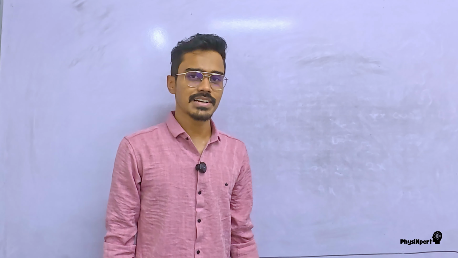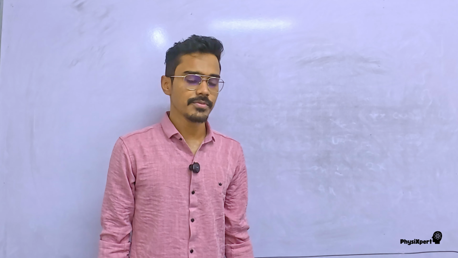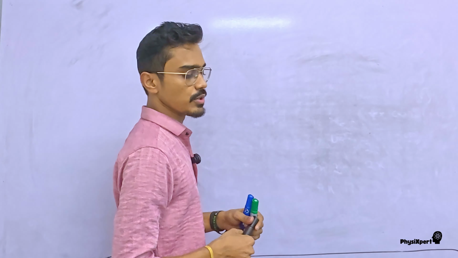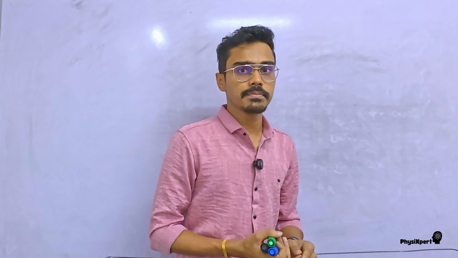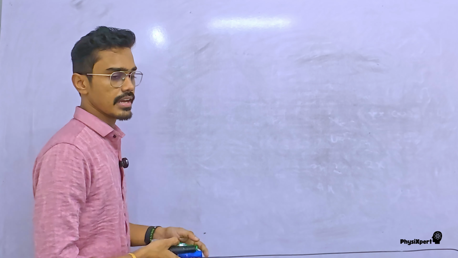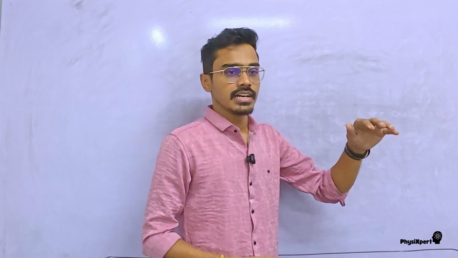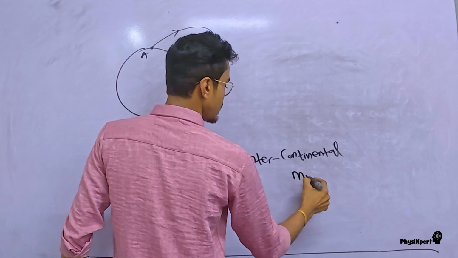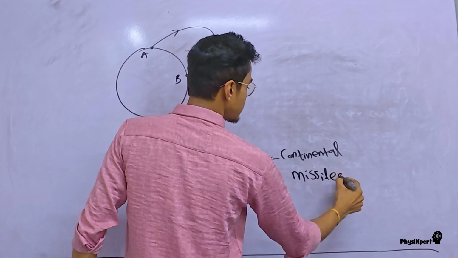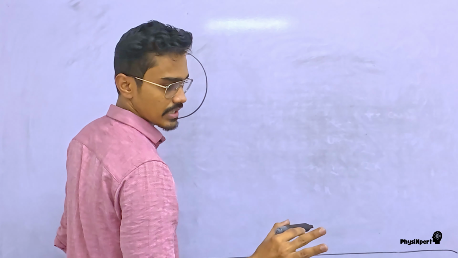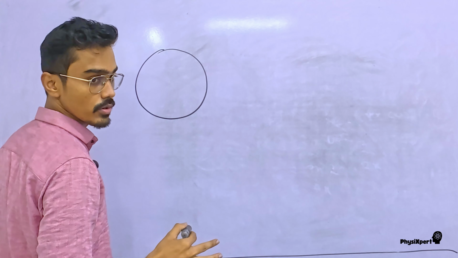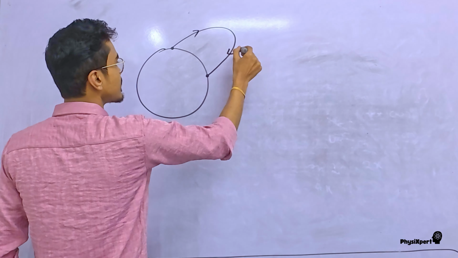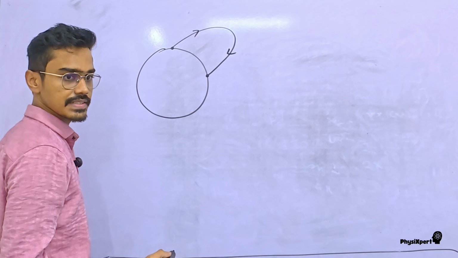I'm going to say something about one type of missile Iran used last week. Iran used a ballistic missile of a very high range, called an intercontinental missile. Any missile is a projectile motion, so that's why I'm going to explain something about this. If you know about projectile motion, this will be the path of that intercontinental missile, something like this.